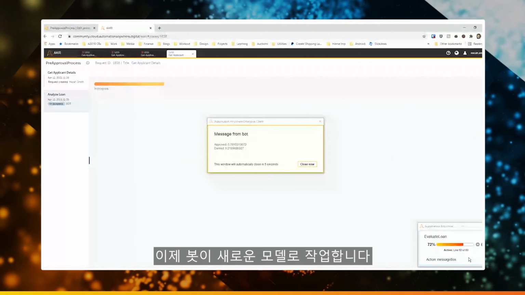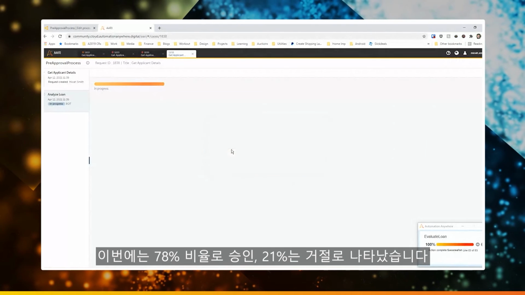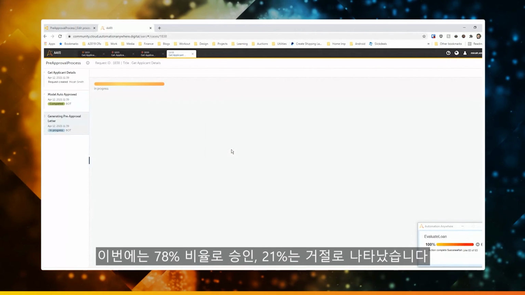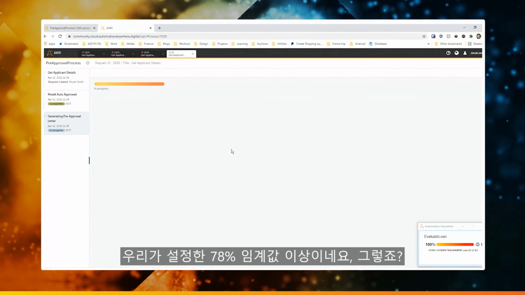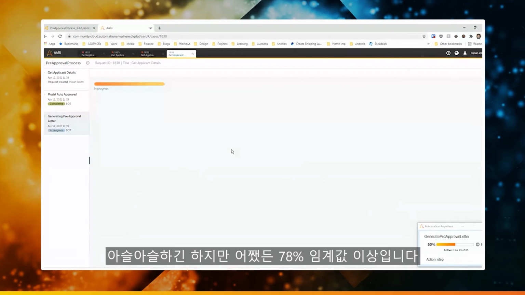So this time the bot is going to work off of our new model. And here we see it has an approval rate this time of 78% and a denial rate of 21%. So at this point, it was above our 78% threshold, right? Just barely, but it was above that 78% threshold.